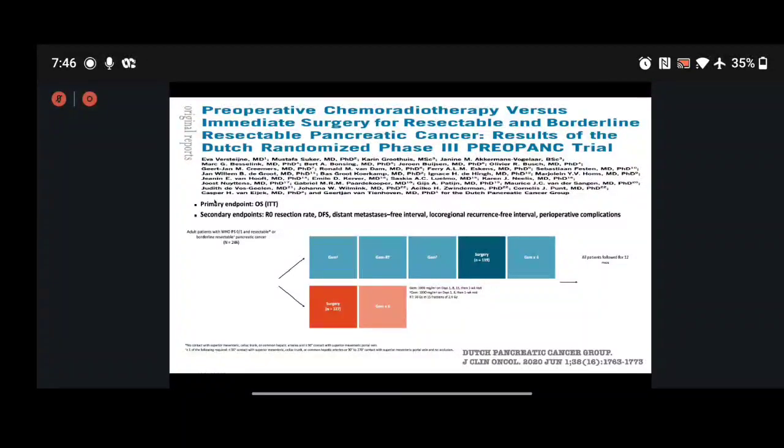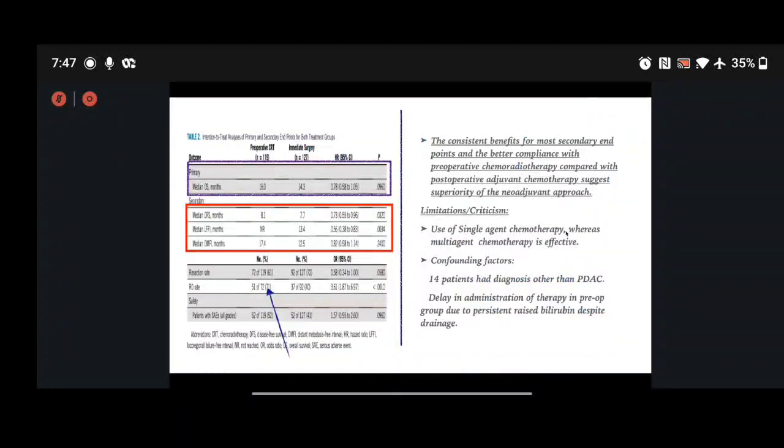This was the trial design in which the patients were randomized. Though this trial failed to show the primary objective, that is median overall survival, which was 16 months in the preoperative group, whereas in the immediate surgical group it was 14.3 months.